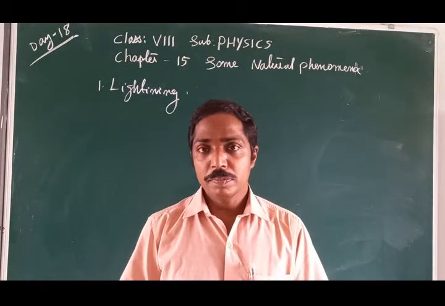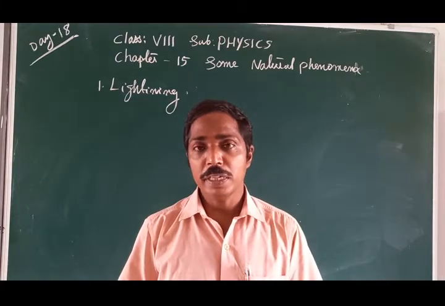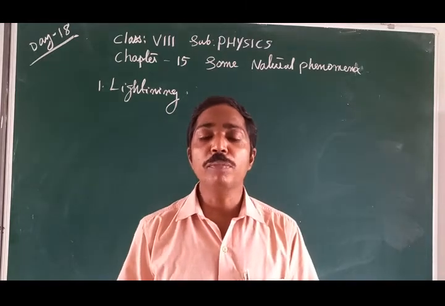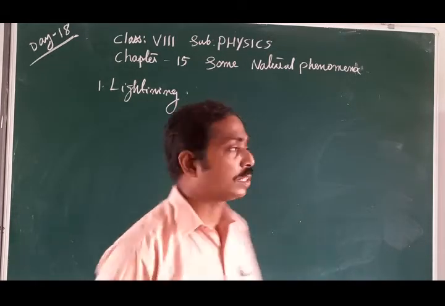This lightning, a natural phenomenon, takes place in nature due to accumulation of charges in clouds.